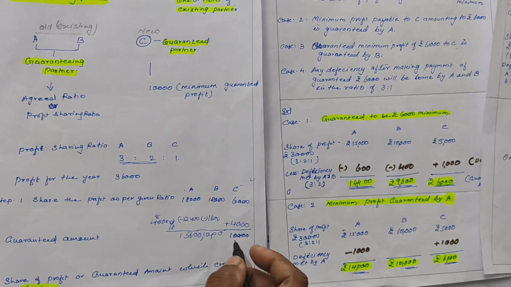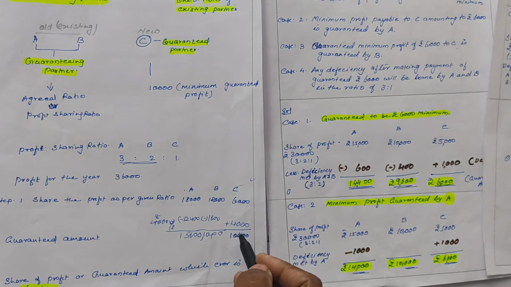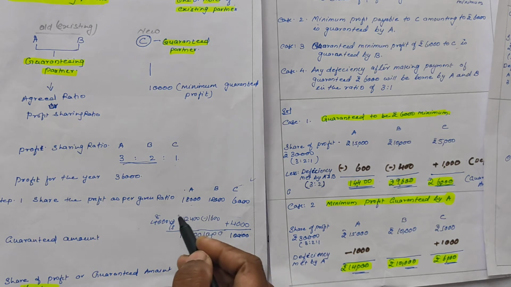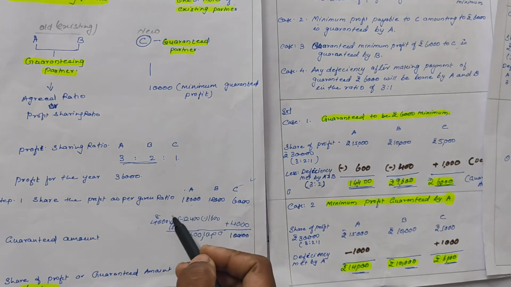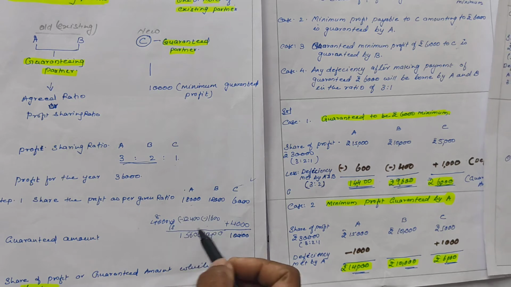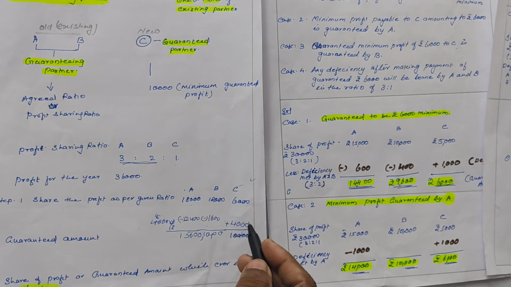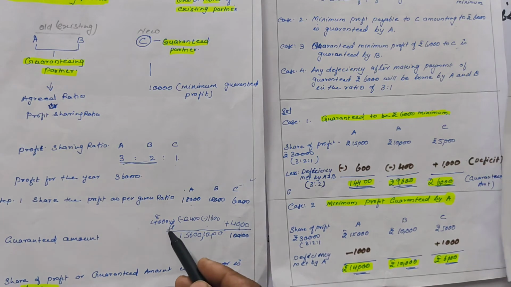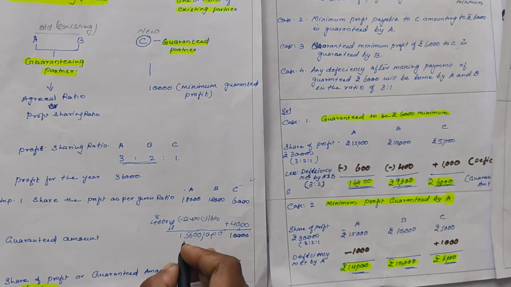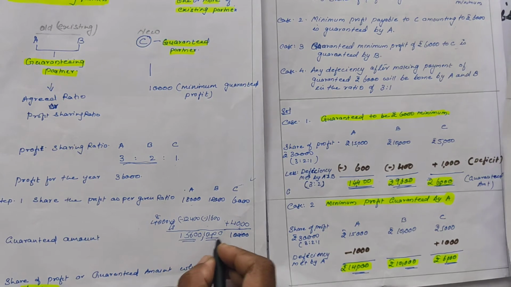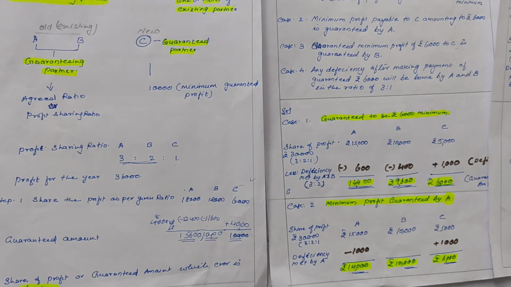So when the question is silent, first we will see what the deficiency amount is. The deficiency amount will be added to the guaranteed partner, and this deficiency will be shared by the existing partners in their profit sharing ratio. They will give this amount to the guaranteed partner in their profit sharing ratio. So the deficiency will be added to the guaranteed partner and deducted from the guaranteeing partners, and this is the final profit which we have to write in the partners' capital account.